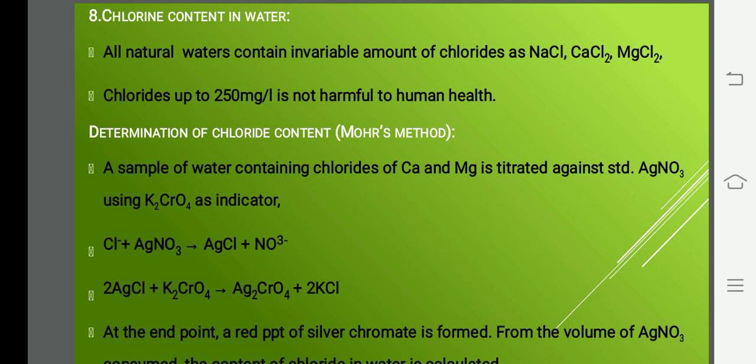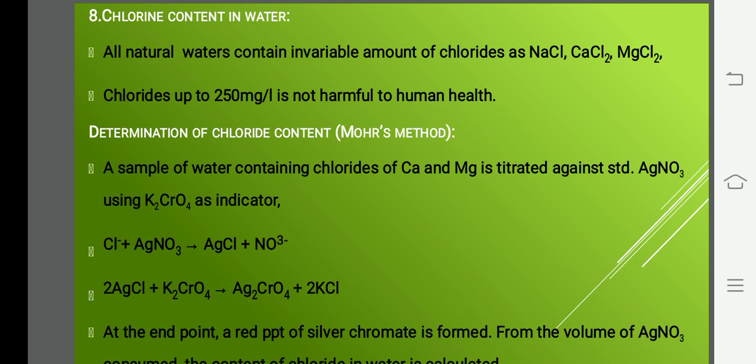Is it okay? The method to calculate the chloride content is called Mohr's method. In the water sample, chloride is present in combination with calcium and magnesium ions. It can be titrated against standard silver nitrate using potassium chromate as indicator. Because we are using silver nitrate, the method is called Mohr's method. You take the water sample containing chloride ion and titrate against a solution containing silver nitrate, and your indicator is potassium chromate.